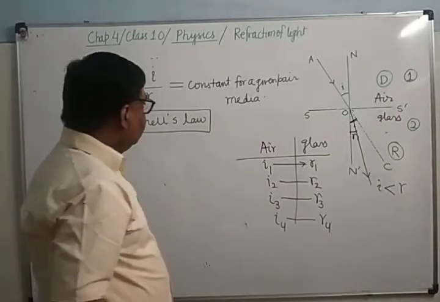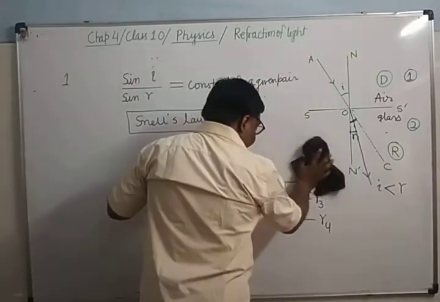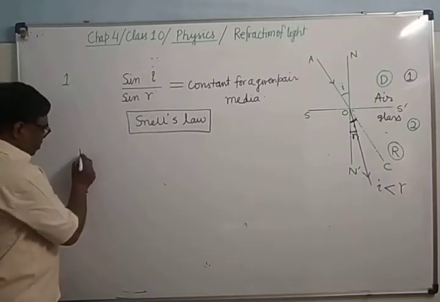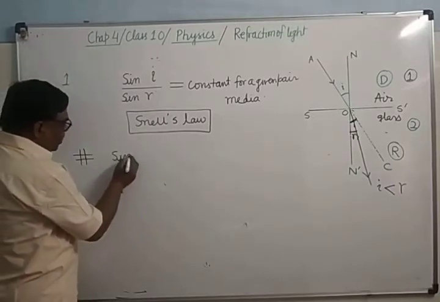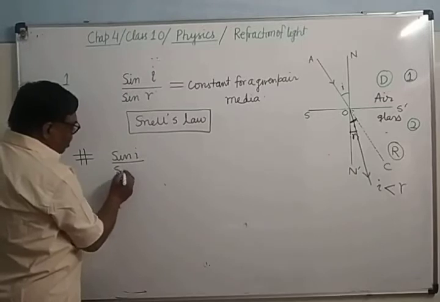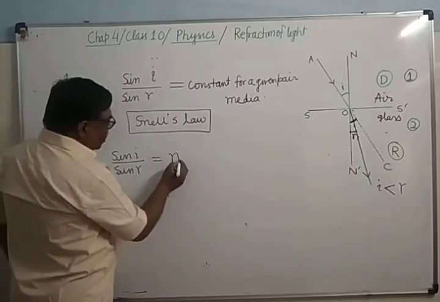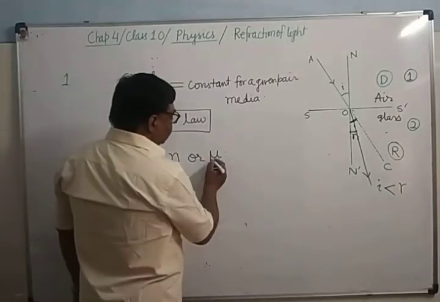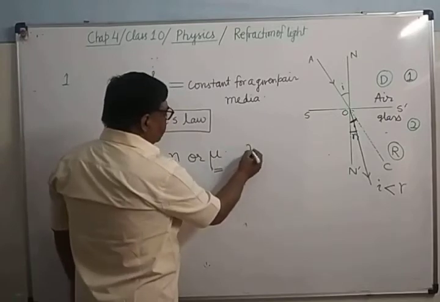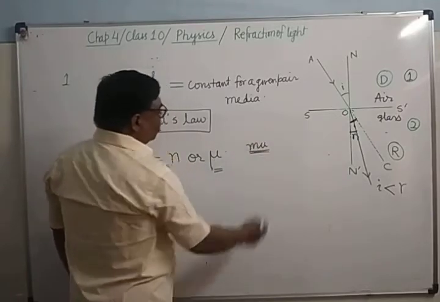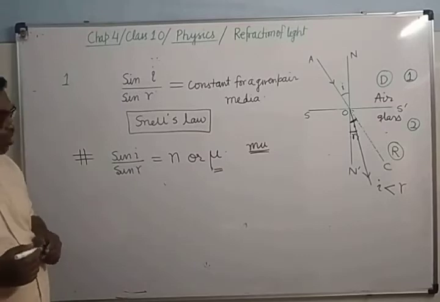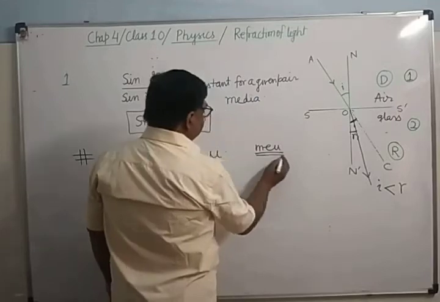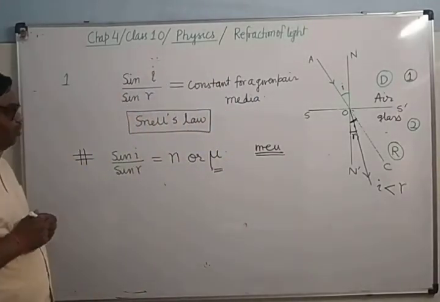Now see here, this constant, sin i upon sin r, we denote by n, or by the Greek letter mu. It is denoted by this mu. We denote it by the Greek letter mu.